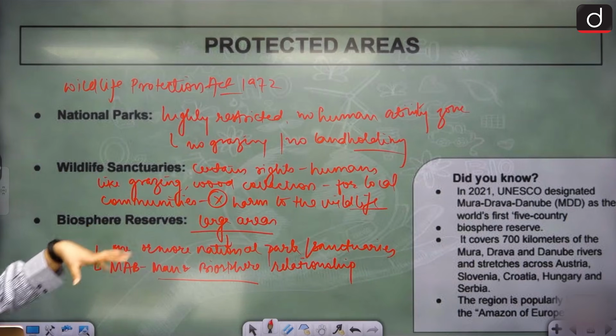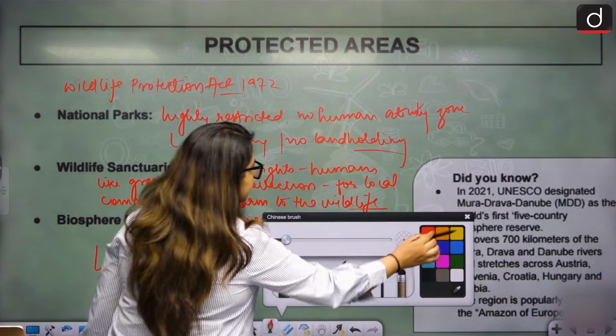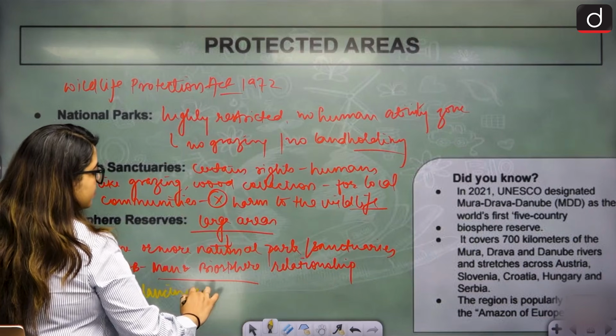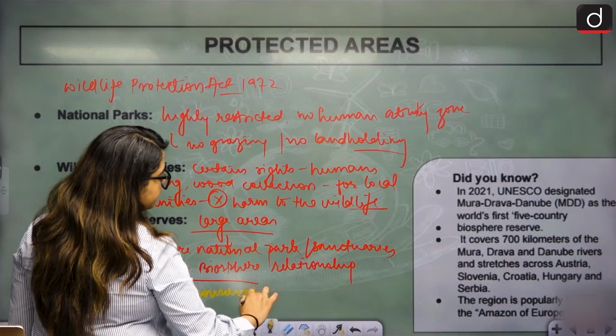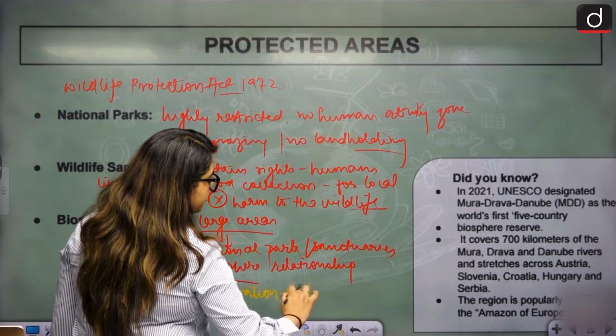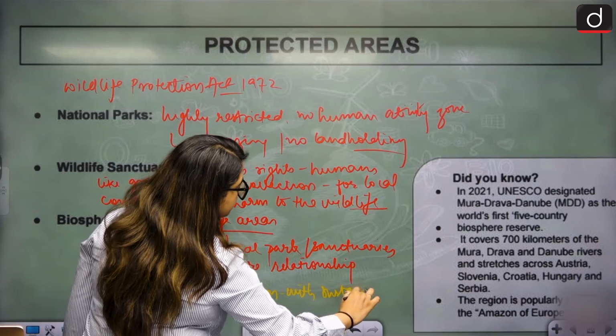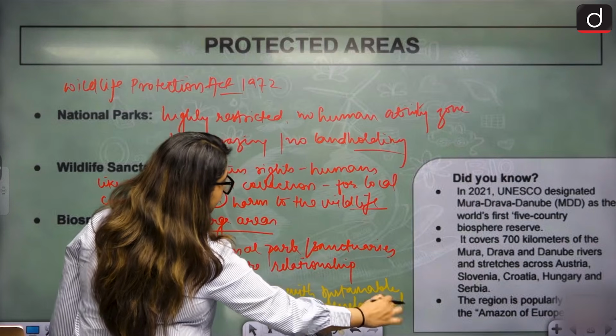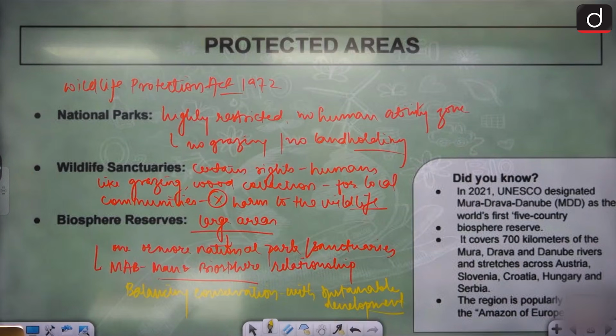So they are creating a balance: what they're trying to do is balancing conservation with sustainable development. Is that clear? Balancing conservation with sustainable development. This is biosphere reserve. Clear?